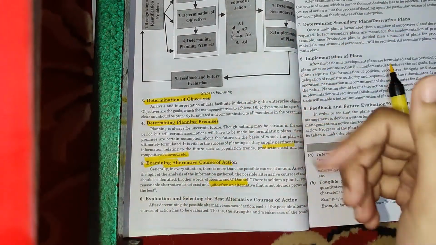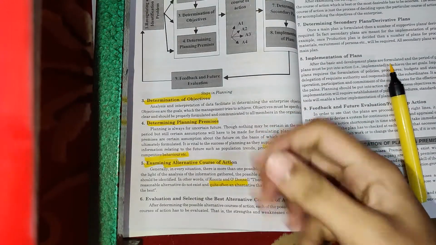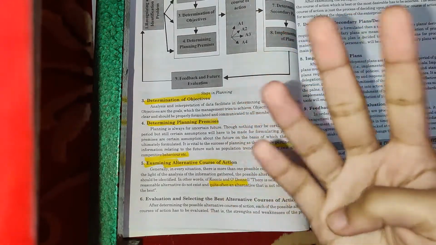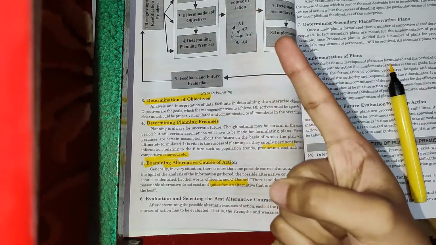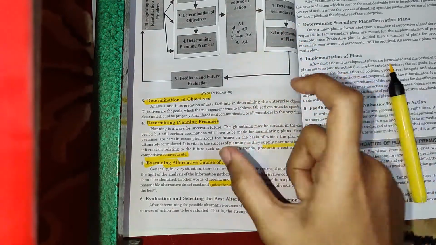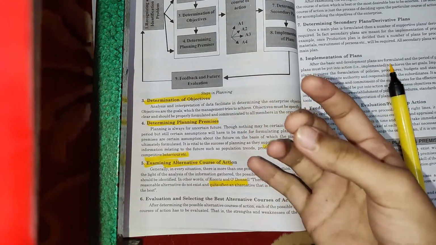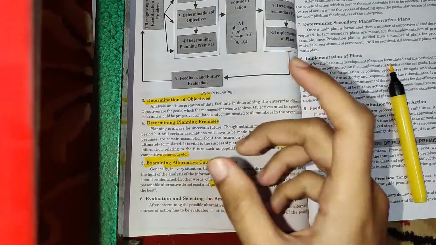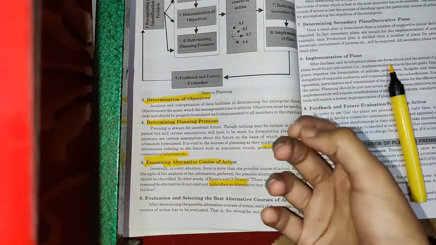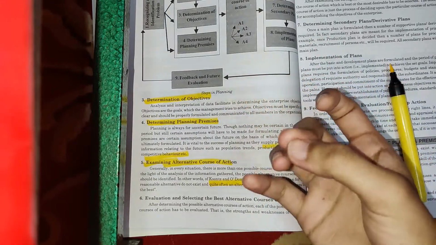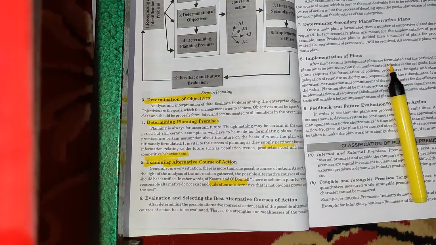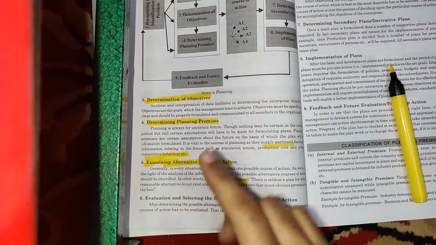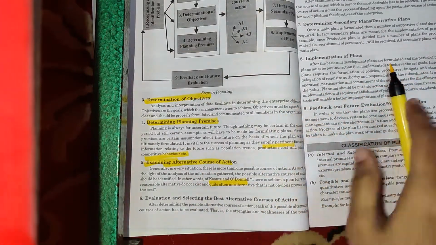Now, when you have a particular problem that has occurred in your organization, you will come up with, for example, 4 solutions, but you will only select one possible solution which is perfectly going to solve that particular problem, right? But one more solution will be like a standby. Suppose that particular solution which is best is also not able to solve the problem, you can make necessary changes in the solution and apply it in order to solve the problem, and that is why you need to have an alternative course of action.